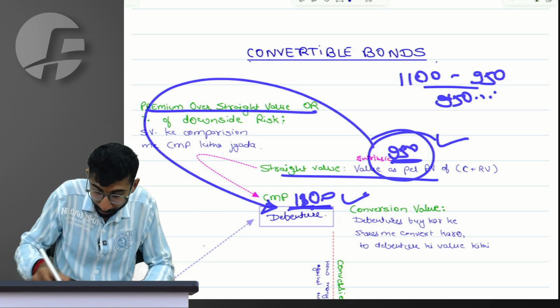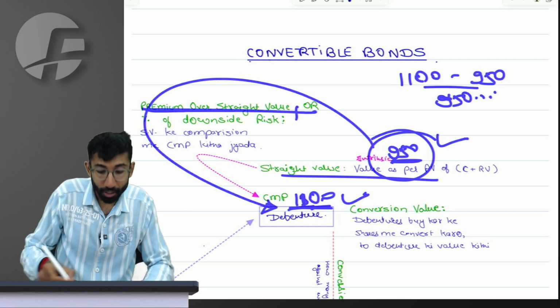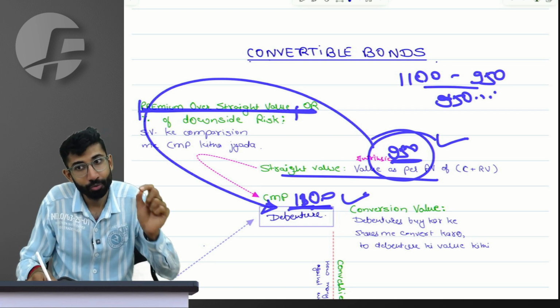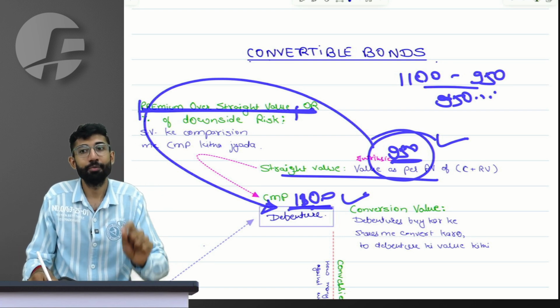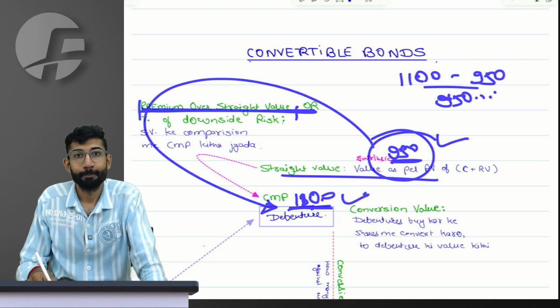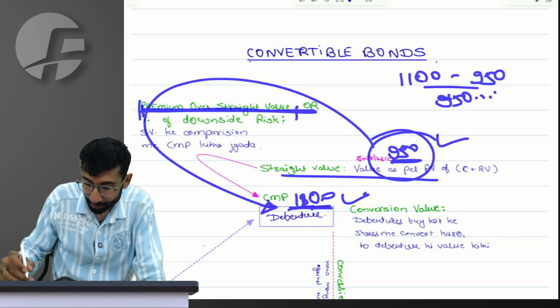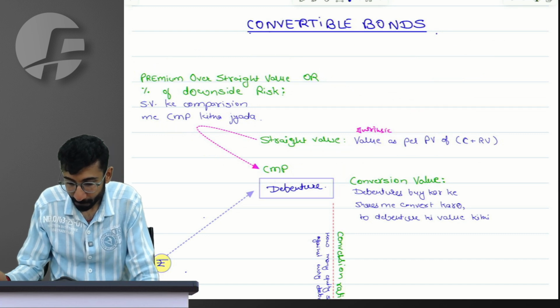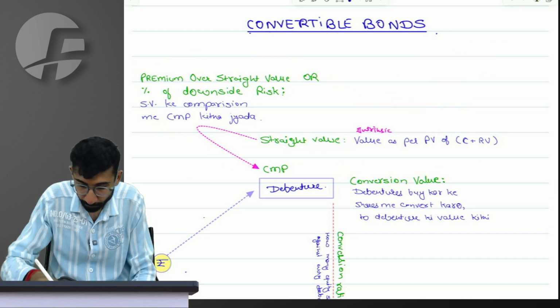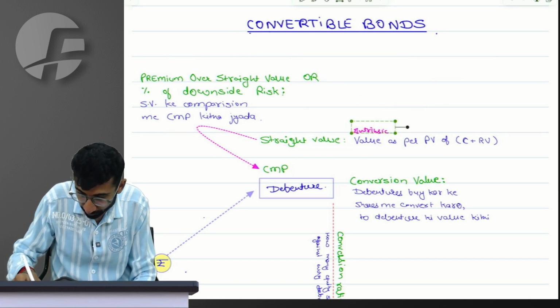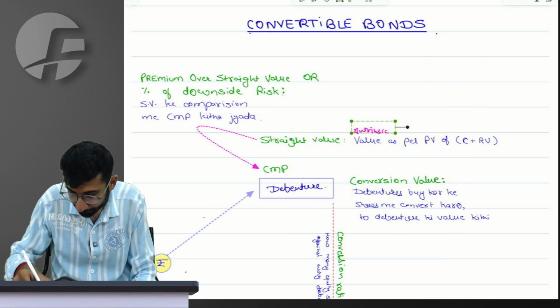Look at the word premium over straight value. Along with the logic, could I explain to you the terminologies? Everyone in the class, requesting your responses. Settled are we with the entire concept? Please validate.